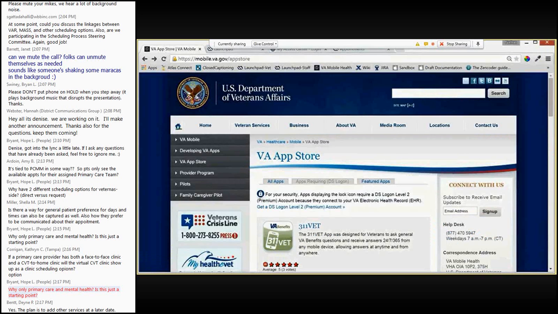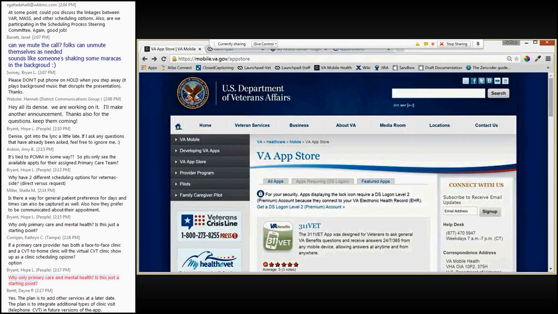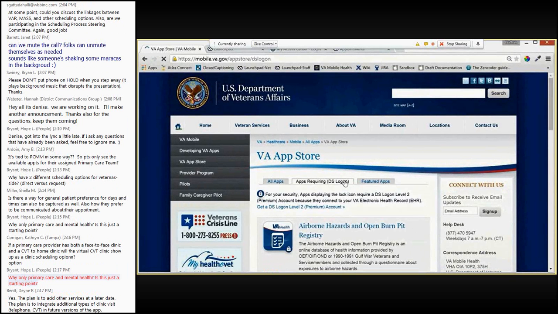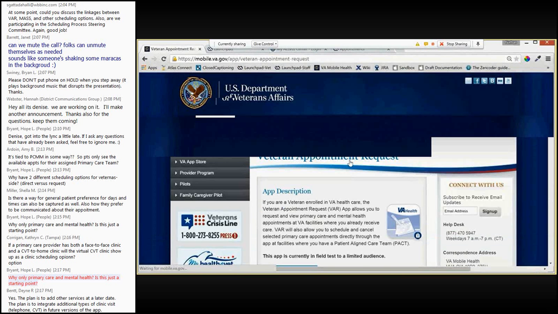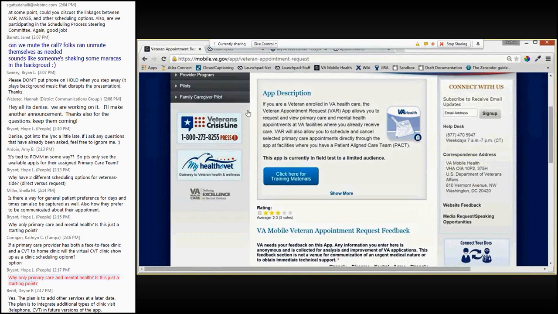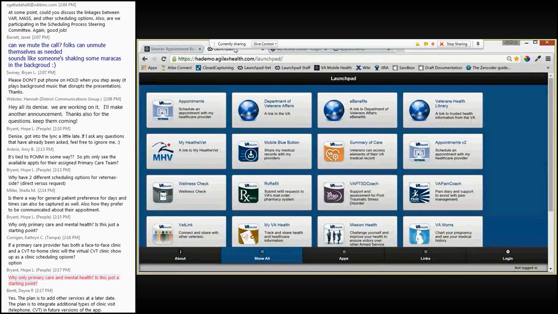VAR is a web-based app, which means it runs on a device's internet browser and is available on iOS, Android, and Windows operating systems. It is available from the VA App Store located at https://mobile.va.gov/App Store. Veterans can also access the VAR app from the VA Launchpad for Veterans mobile app. This is the method we recommend for anyone already familiar with the Launchpad.